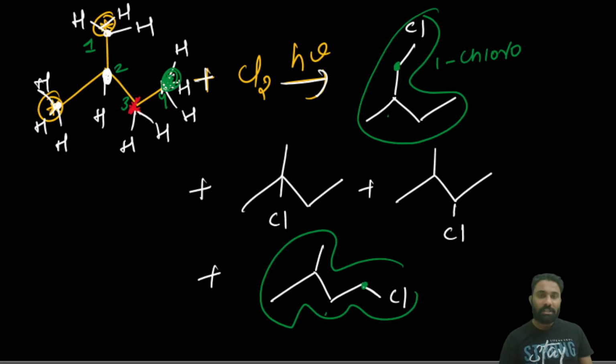Then which among these 4 is more stable, they will ask. For that one you have to be very careful. Simply by seeing that the 3 degree radical is more stable, so the 3 degree substituted halogen is more stable, we wish to think, but we should not decide on that basis. How do we have to decide?